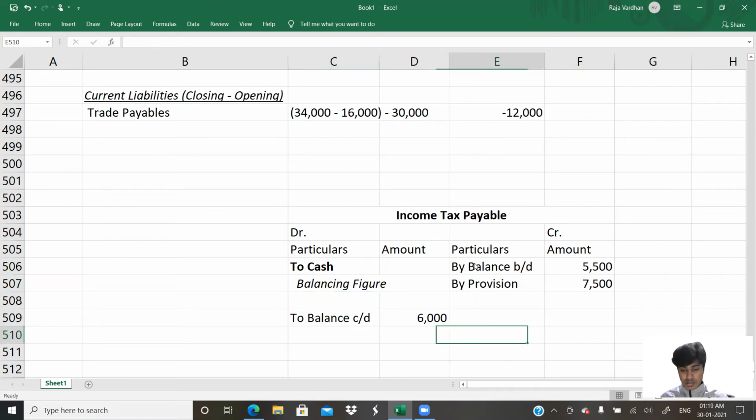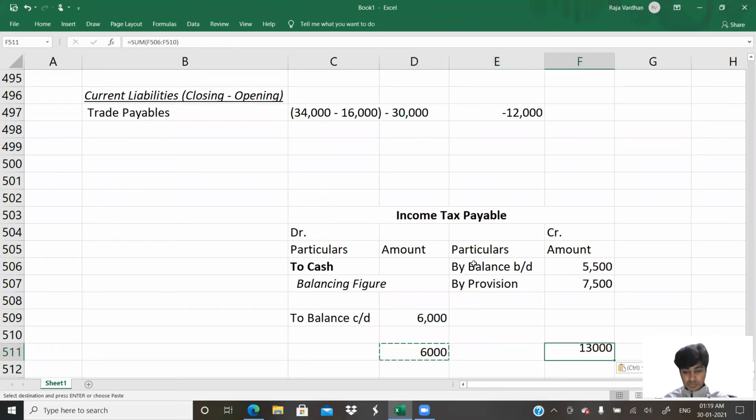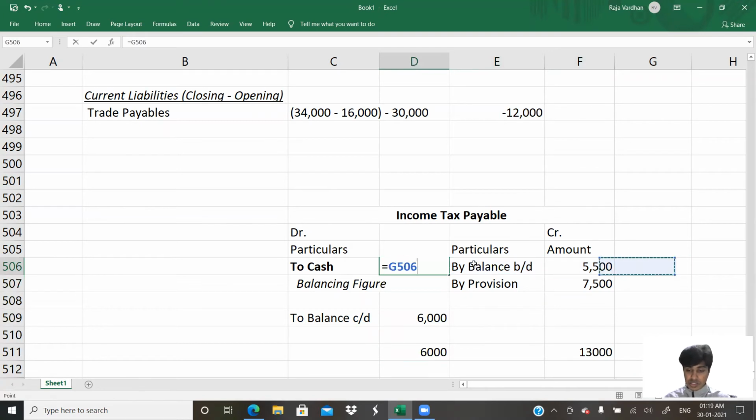How much is this? I'll just find totals here. 13,000 and 6,000. So basically this is equal to this, 13,000 minus 6,000. 7,000 rupees is the amount of income tax paid during the year.